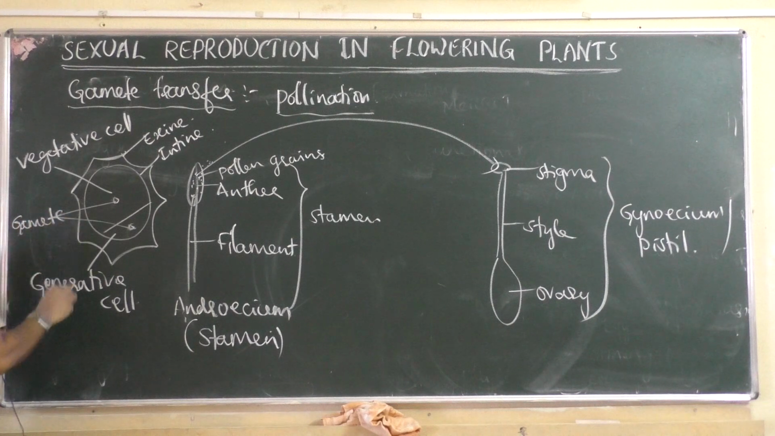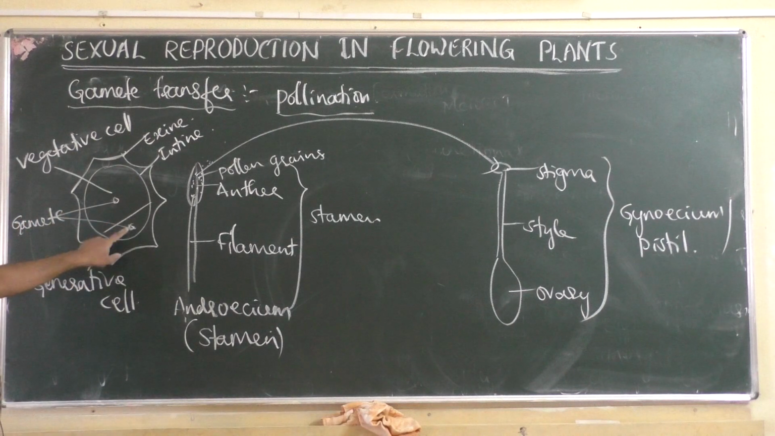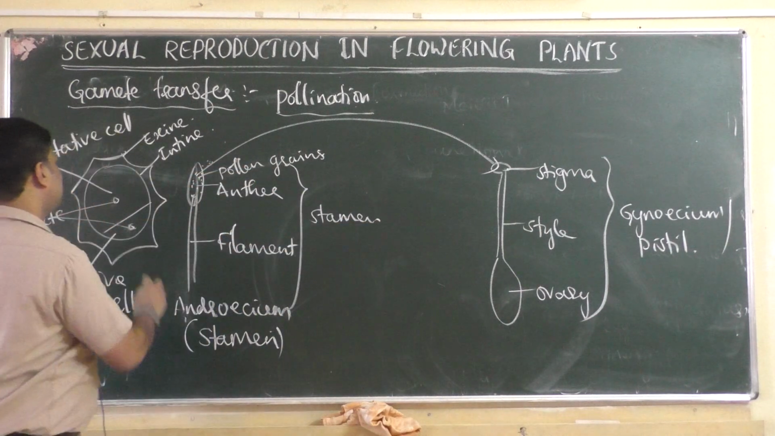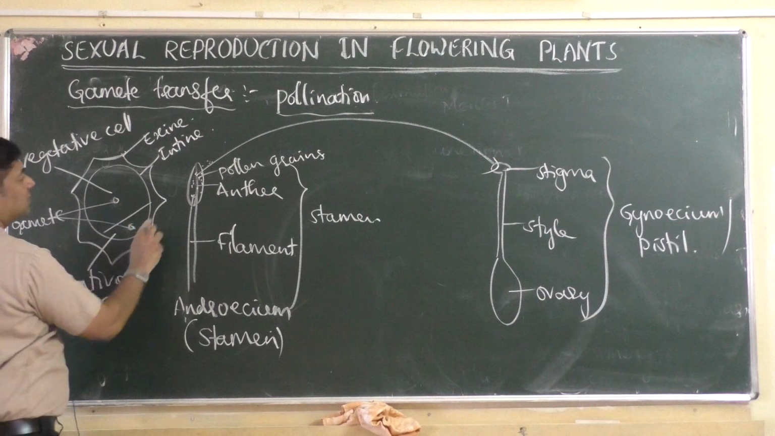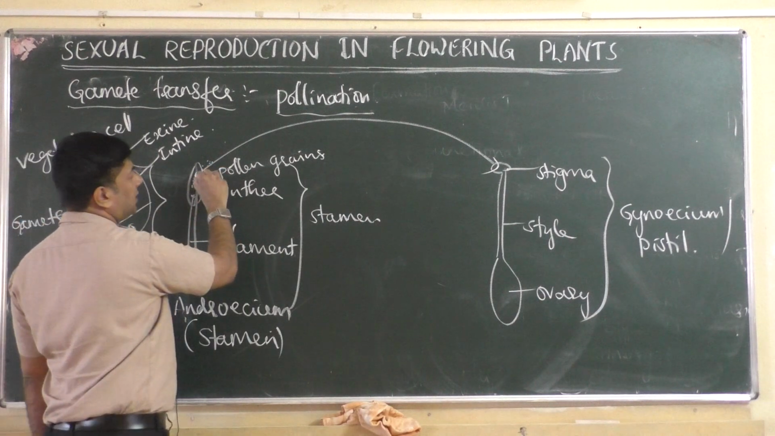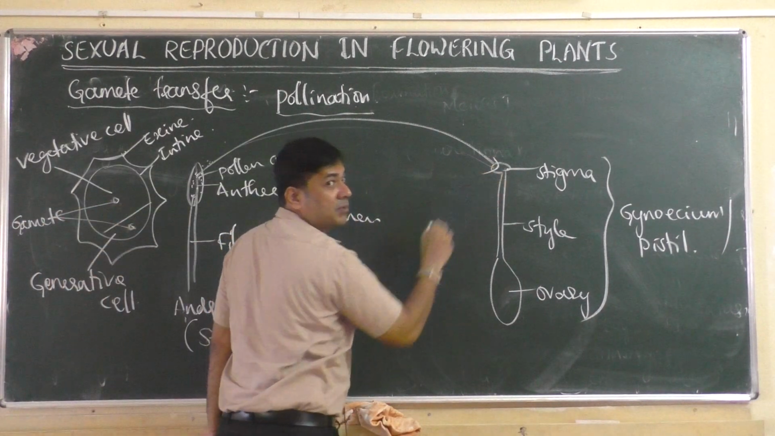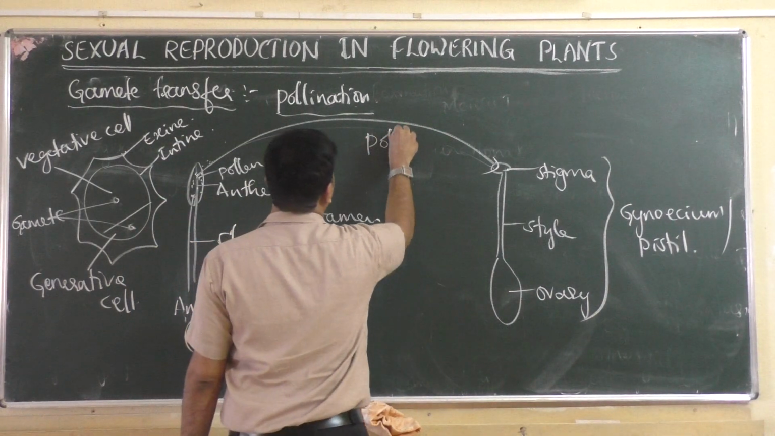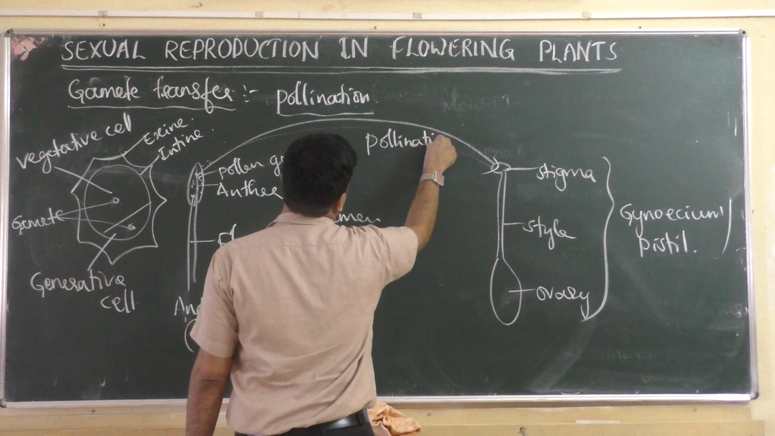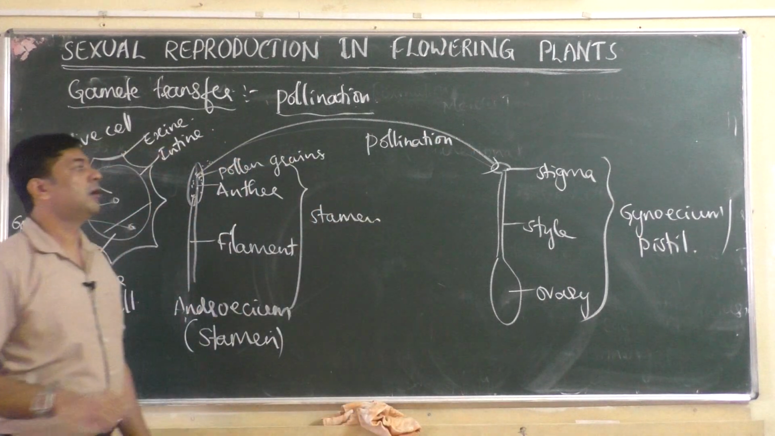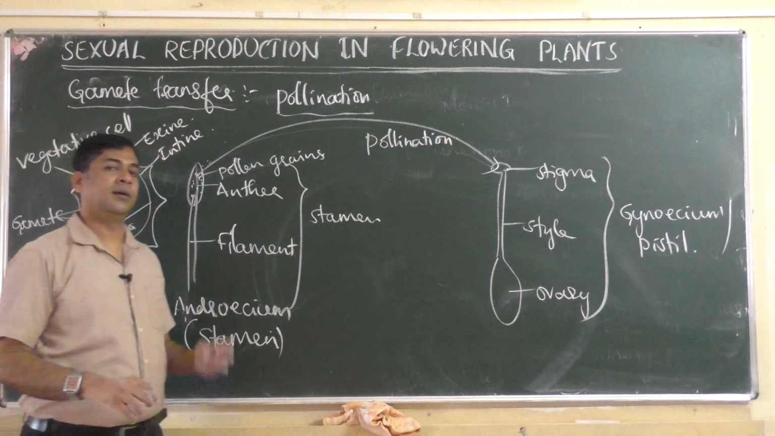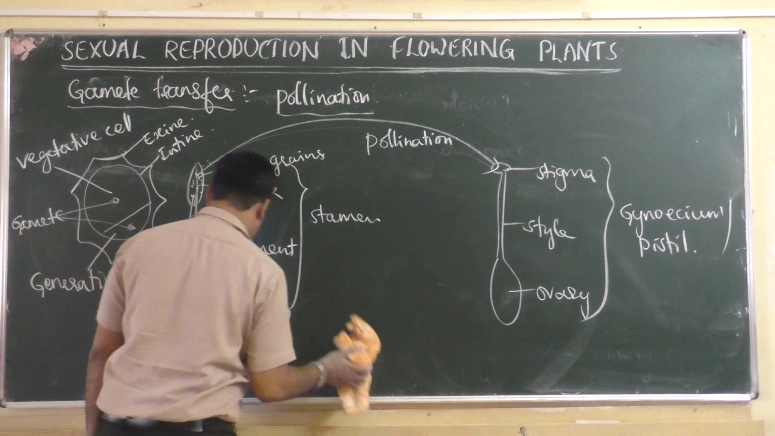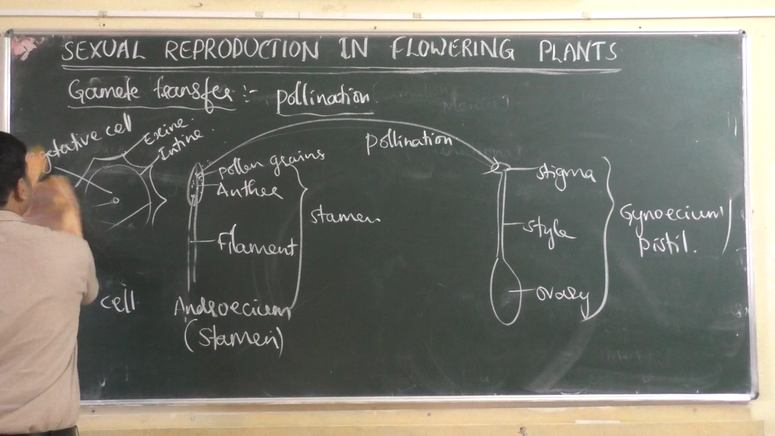Gamete transfer means male gametes should be transferred to the female gamete. That is why the pollen grain contains male gametes, and that is why pollen grains are transferred from the anther to the stigma. This process is nothing but pollination. There are three types of pollination which we learnt in the last class. Once again we can recall.